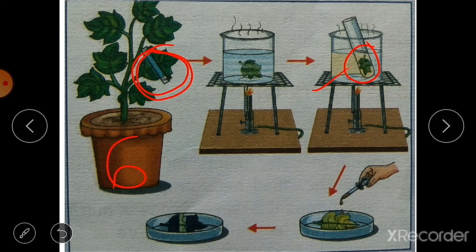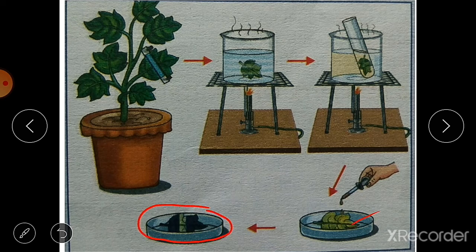Then you take out this leaf from the test tube, wash it with water, and keep it in the petri dish. Then you put a few drops of iodine solution over this leaf. You will see that the part which is covered with the paper clip remains light brown, while the rest of the leaf turns blue black.